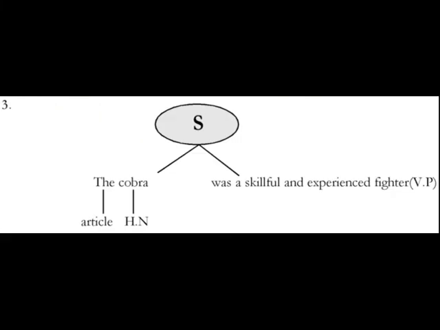A better question is who? Who was a skillful and experienced fighter? The cobra. So the cobra is the subject of the sentence, and subject and object. If a group of words can do the function of subject and object, it can be called as a noun phrase. It does the function of a noun. So which is the noun phrase in that? The cobra. In that noun phrase itself, let's find out which is the head noun. Yes, it is that noun. Cobra is the noun. Now, what can we call the? The is the determiner. Of course, an article.